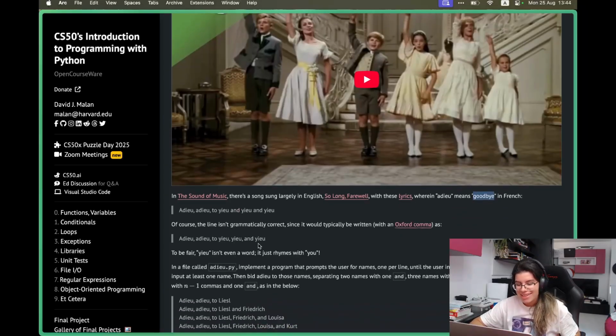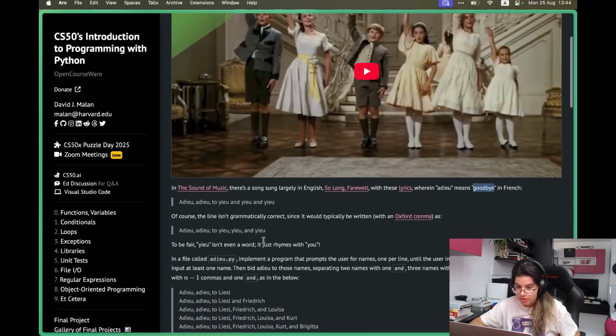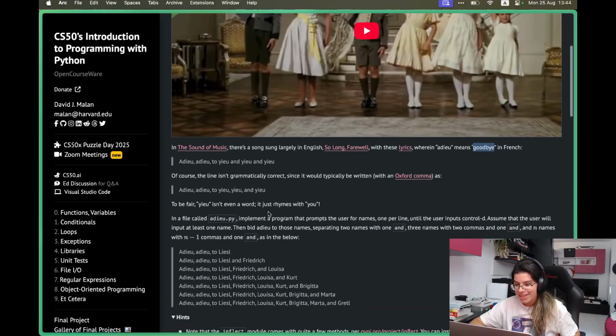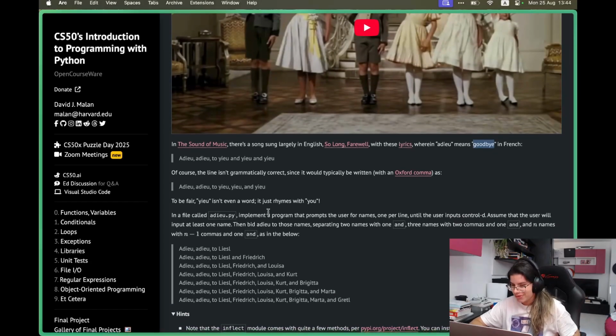Of course, the line isn't grammatically correct since it would typically be written with an Oxford comma as adieu, due, to you, you, and you. To be fair, you isn't even a word, it just rhymes with you.